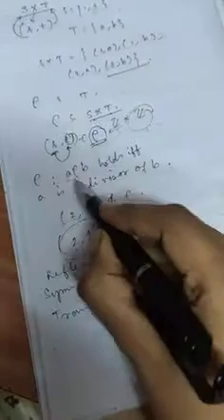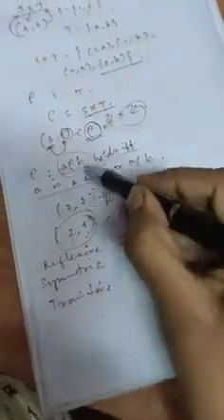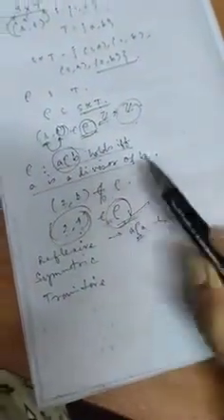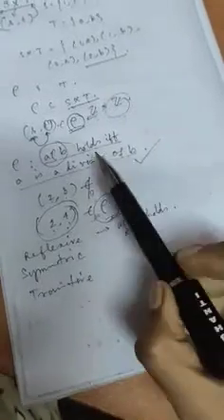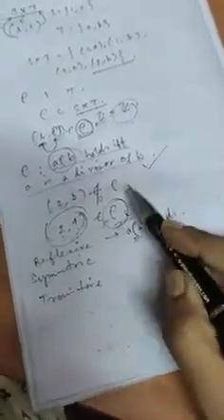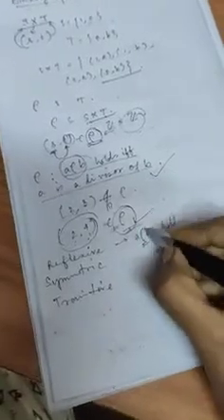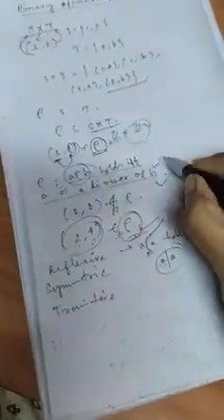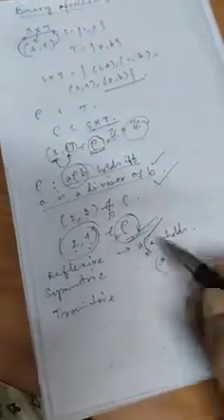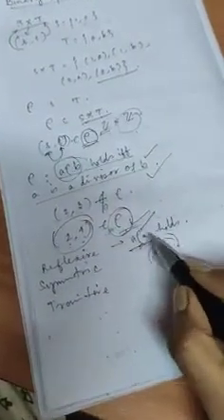If we choose the previous example, that is a rho b holds if and only if a is a divisor of b, now instead of a rho b, if you put a rho a, then the statement will become: a rho a holds if and only if a is a divisor of a. Is it true? Yes, a is obviously a divisor of a because always a divides a. So rho is a reflexive relation for that particular example. This is how we check a reflexive relation, that is, a rho a holds or not.